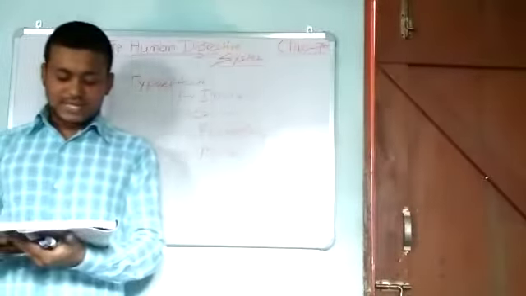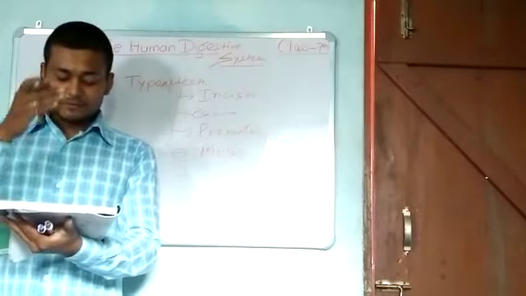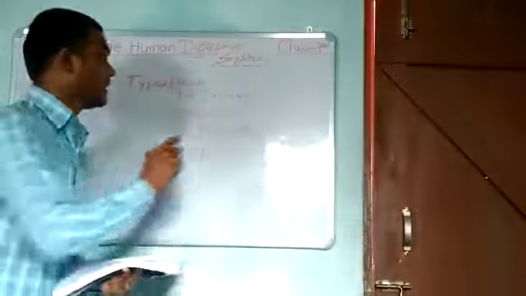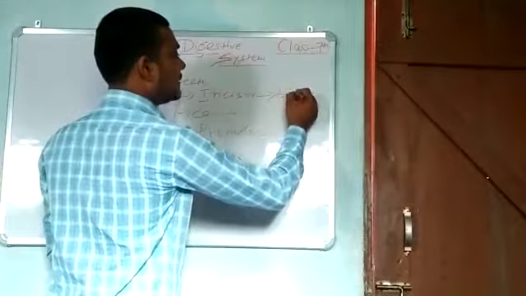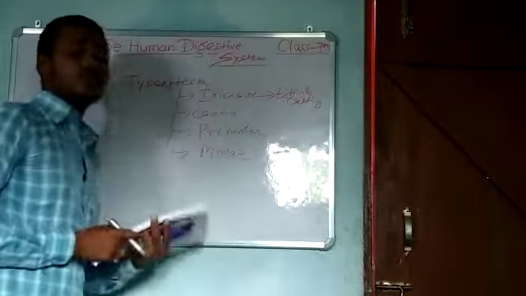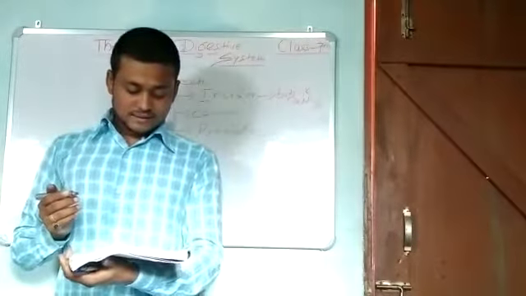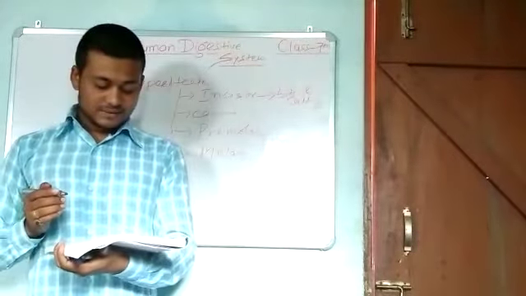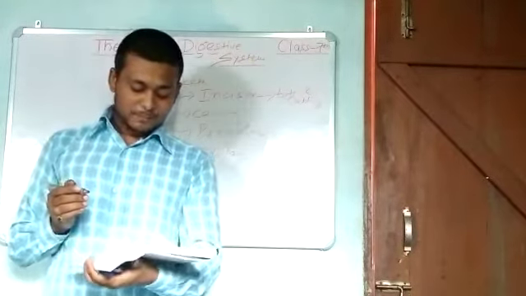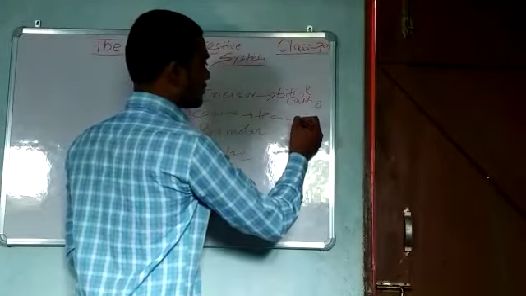Your front teeth are known as incisors. These are flat shaped and they are used for biting and cutting of food, and they are present in front of our mouth. Next to the incisors are the canines. They are pointed and they are used for tearing food items.